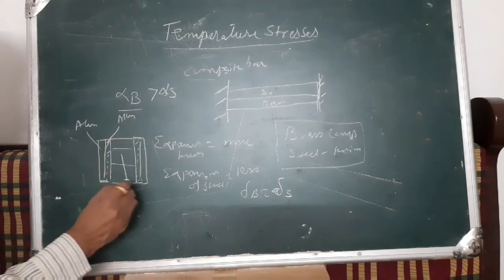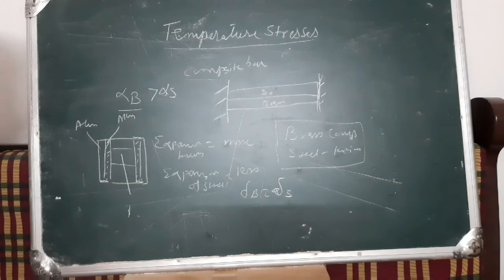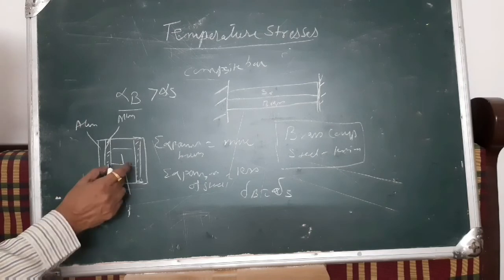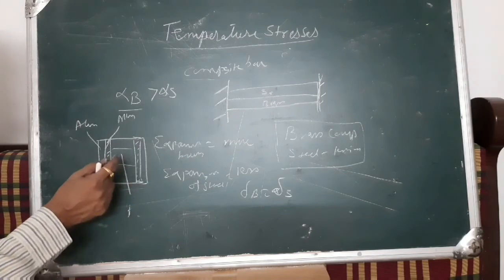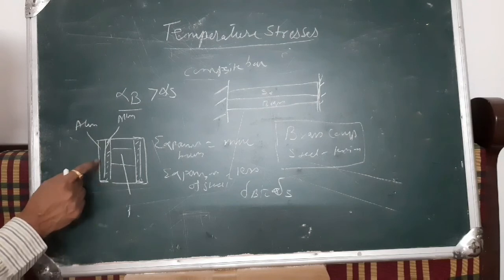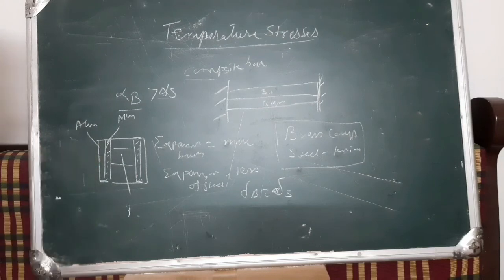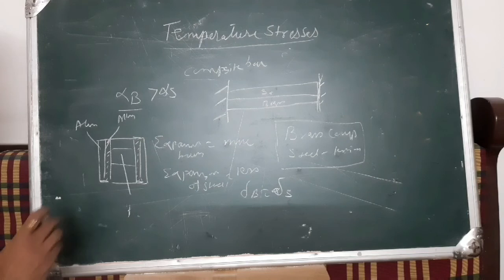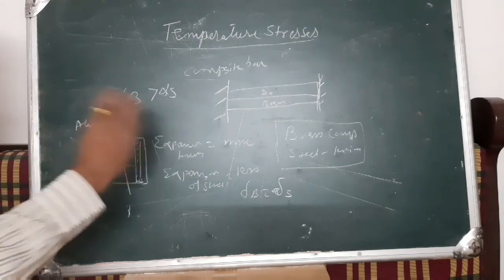Why are we using aluminium and alloy steel? Alloy steel has good properties for wear resistance, whereas aluminium has a good thermal coefficient for greater cooling. There are many such applications, but they should not separate, so the stress should be the same.